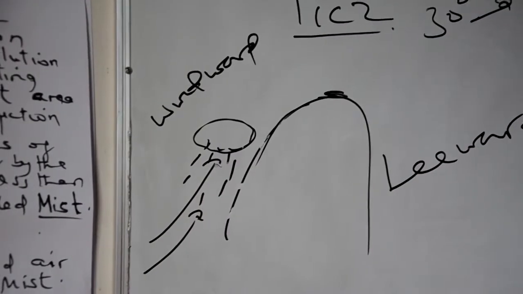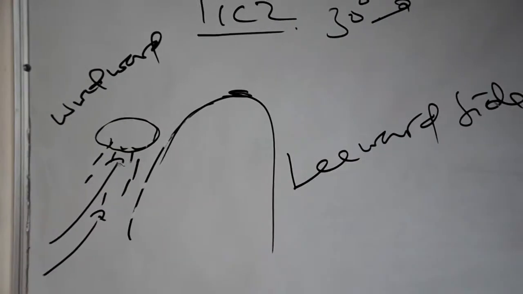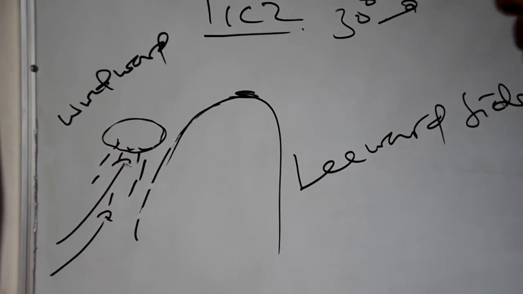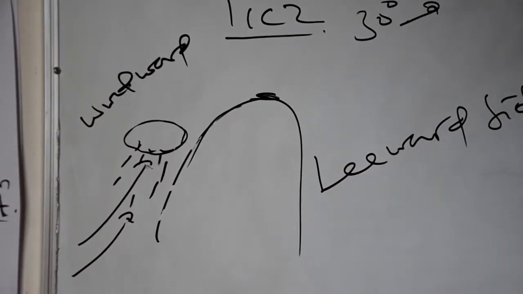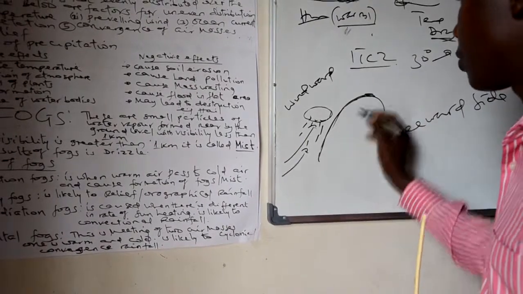Therefore, this is the kind of rain which mostly takes place in areas of uplands, for instance, Mount Kilimanjaro, Udzungwa, Meru, and the other mountains. Therefore, this kind of rain takes place in mountainous areas or uplands.